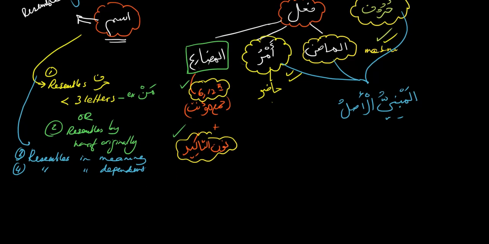So we talked about the types of mabni. An ism will be mabni if it resembles a harf in that it is less than 3 letters, or it resembles a harf by having a harf originally in it. Resembles in meaning, for example: there's certain nouns that actually function as verbs.